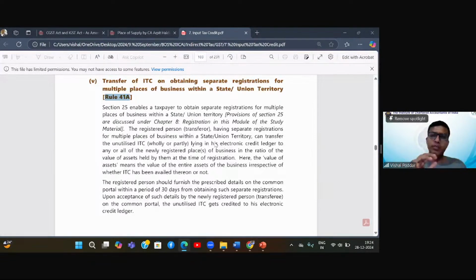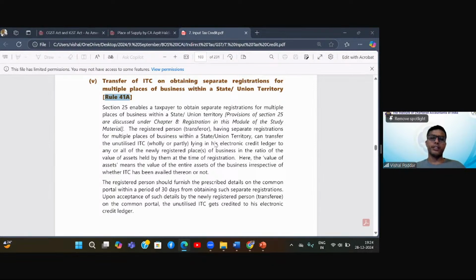So it is something similar to demerger, but actually it is not demerger in the real sense, because demerger is when one company becomes two different companies. Here the company is the same, but within the company, the single registration of Maharashtra got demerged and it became four registrations. So it is similar to demerger in that sense.